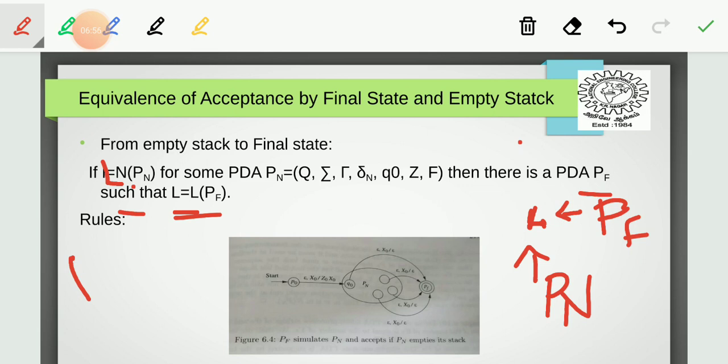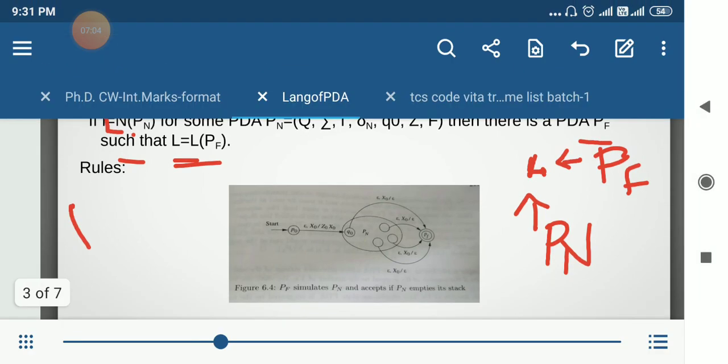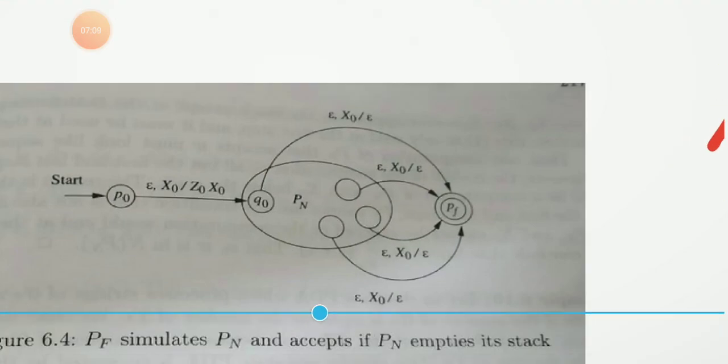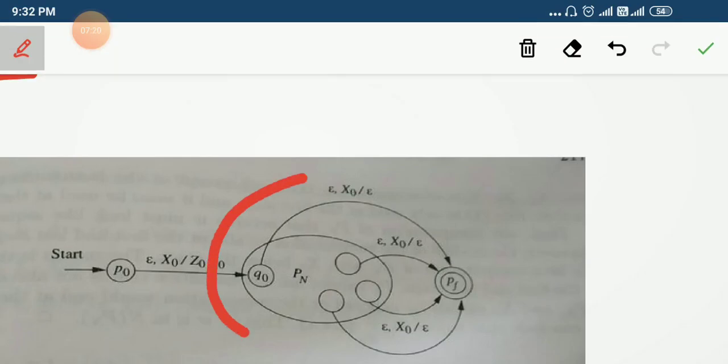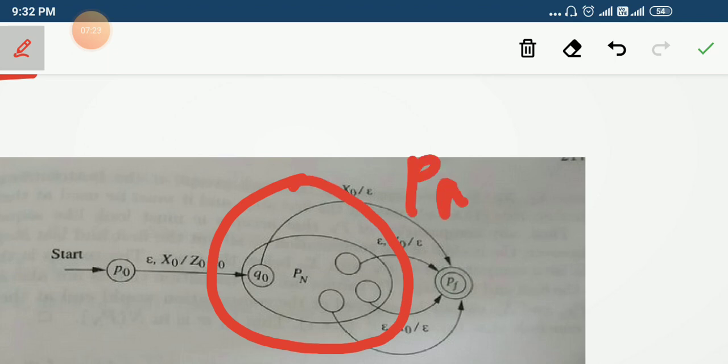So to convert an empty stack PDA into a final state PDA, we have to follow certain rules. First we have to see the procedure we are going to use, then we will see how the rules have to be applied. This part is our already existing P_N, right? Now with this P_N, we are going to construct the equivalent P_F.